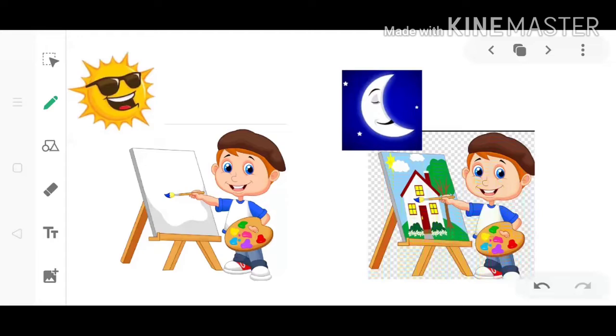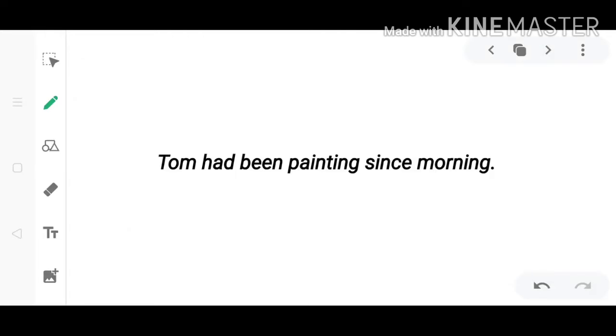So this activity started in the morning and is still going on at night. To represent this kind of situation, we will use past perfect continuous tense and say: Tom had been painting since morning. Because he is still painting, this is an activity of the past, and he started in the morning, so it will be represented as Tom had been painting since morning.